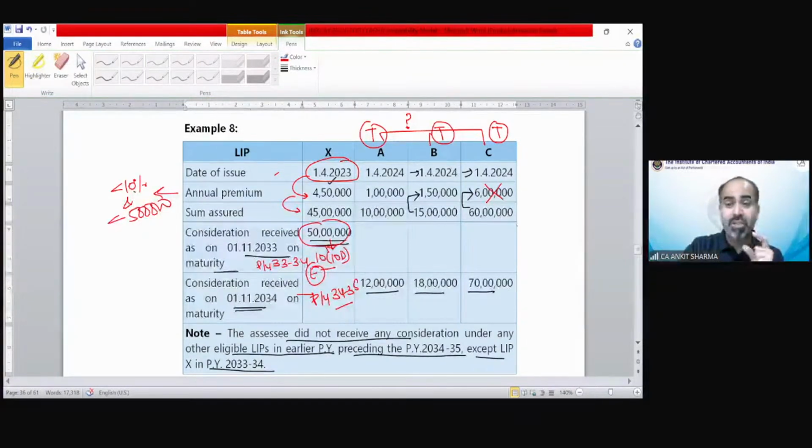Why? Because in situation number 2, if you have received consideration earlier and exemption has been claimed, it is part of your eligible earlier exempted policy.